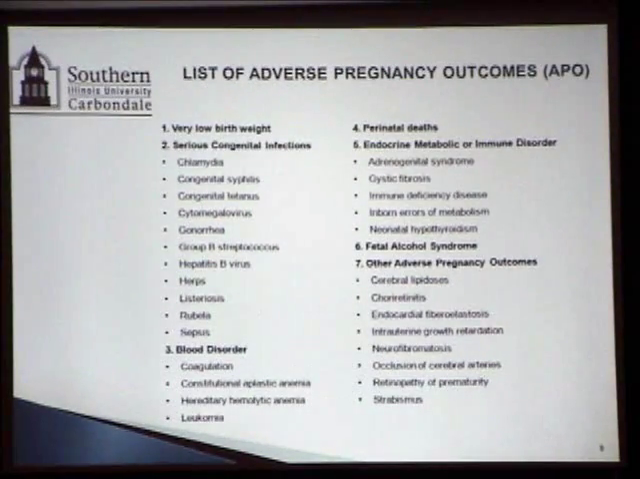Similarly, there are about 30 different adverse pregnancy outcomes. In short, I have used APO many times. You will see it in the slide. APO means adverse pregnancy outcomes. Again, different types of APOs are listed there, 7 different groups, and about 30 different individual adverse pregnancy outcomes are listed.